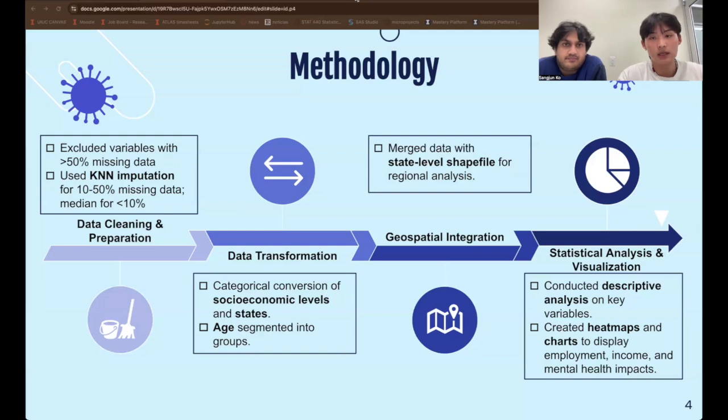And in the last step, statistical analysis and visualization, it consisted mostly of descriptive analytics and visualizations, including heat maps and charts. And we used this to highlight how the pandemic affected people in various domains.